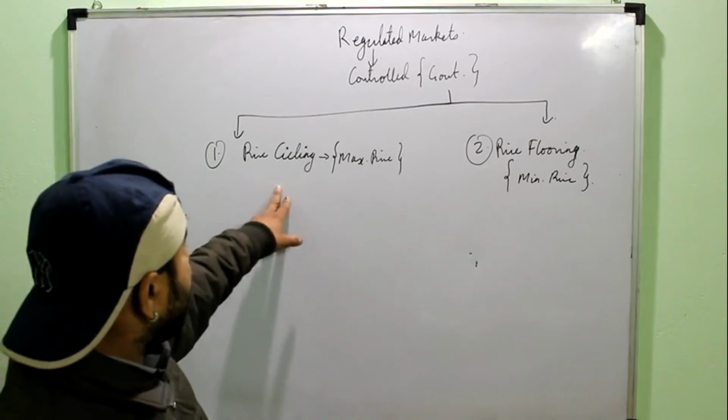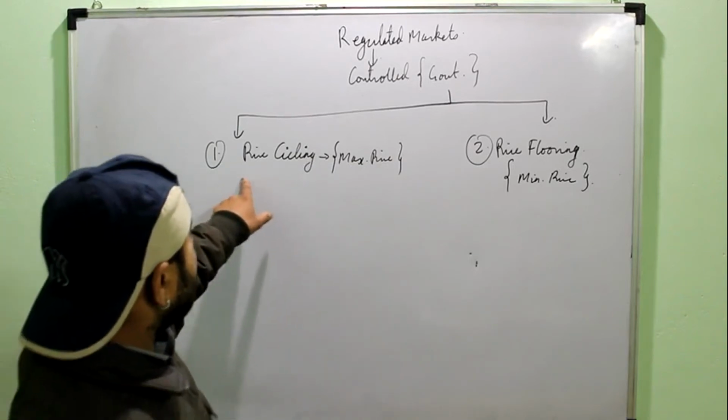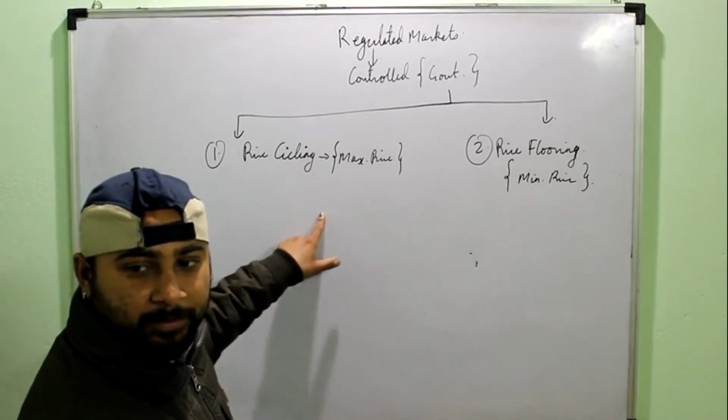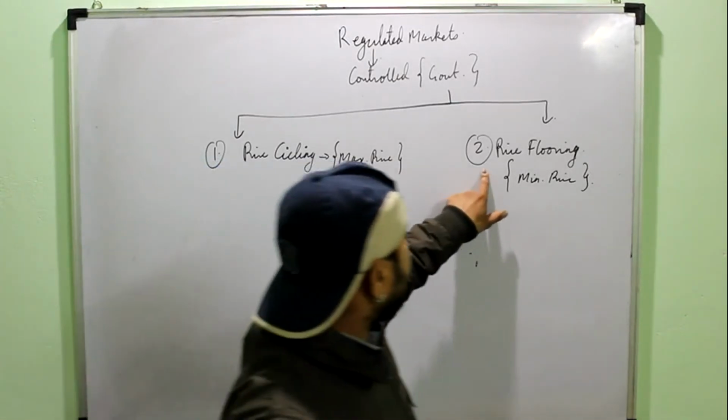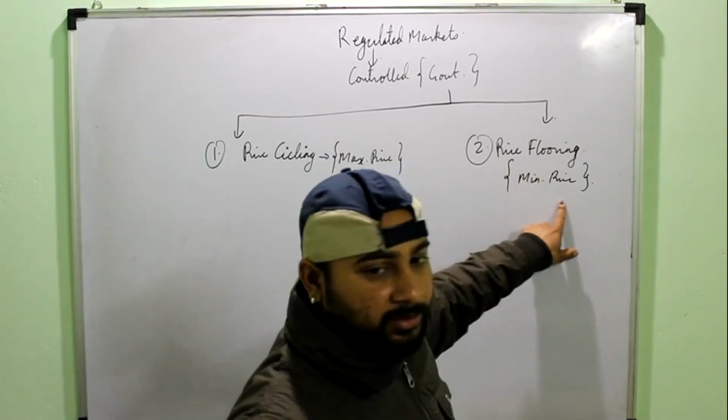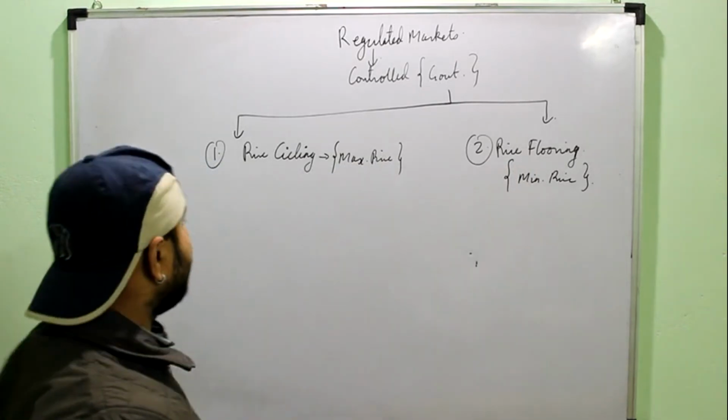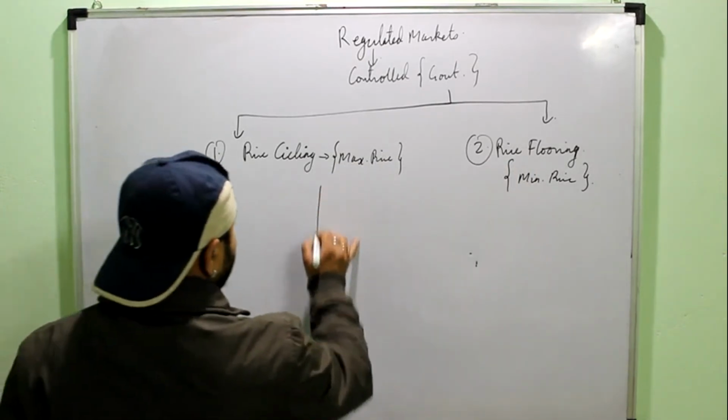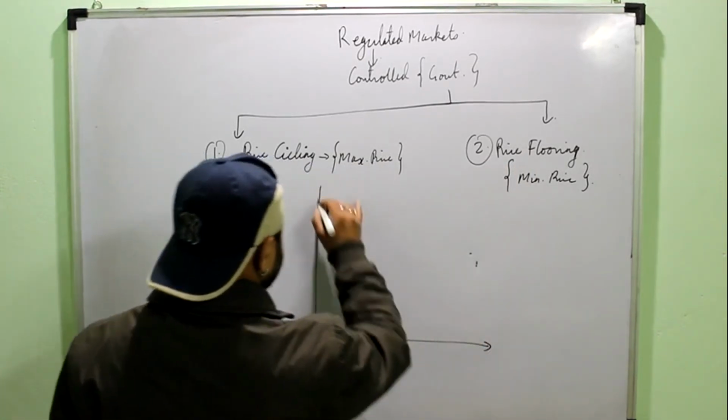So if you have to define price ceiling, you can define it as the maximum price of a commodity imposed by the government, while price flooring is the minimum price of a commodity imposed by the government. Just look at the market equilibrium.